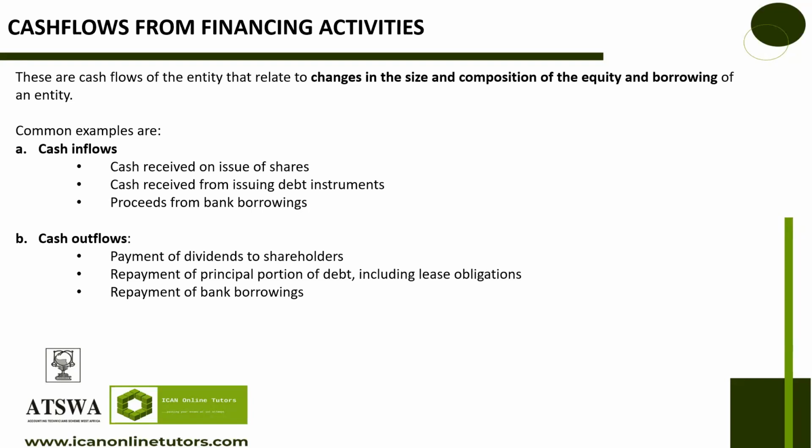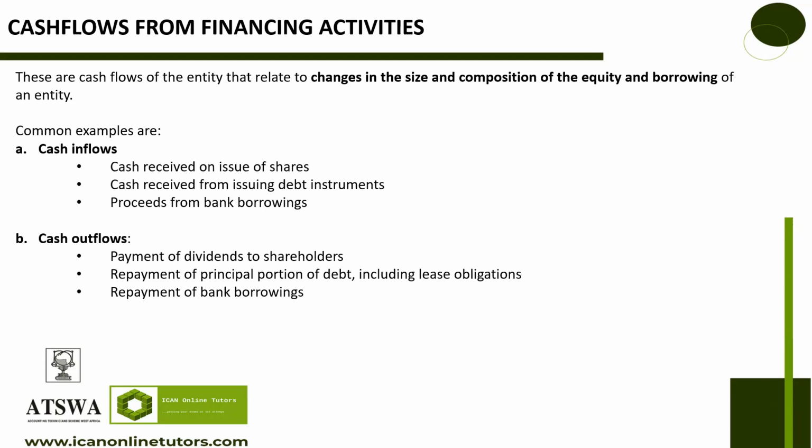Let's look at the common examples. Common examples of cash inflows are cash received on the issue of shares. Now, you are the one that issued shares. People subscribed to your shares. They gave you money.